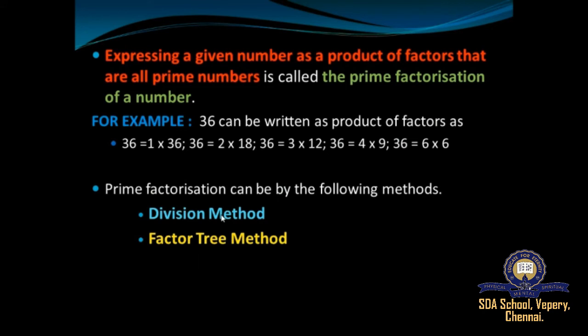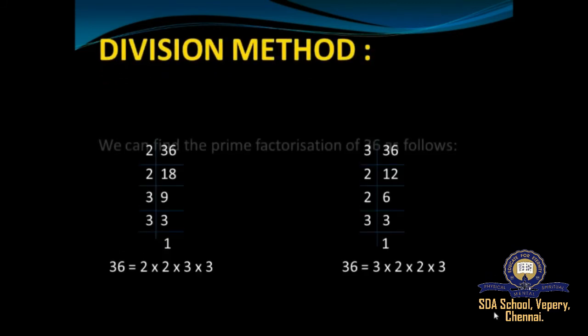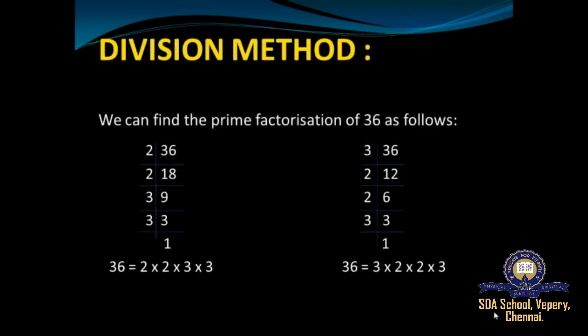So the prime factorization can be done by the following methods, that is either by division method or factor tree method. So first we look into prime factorization by division method. We can find the prime factorization of 36 as follows. So this is the way you prime factorize a number.